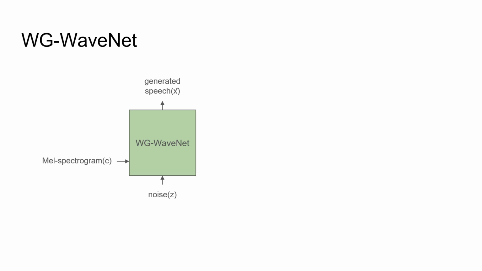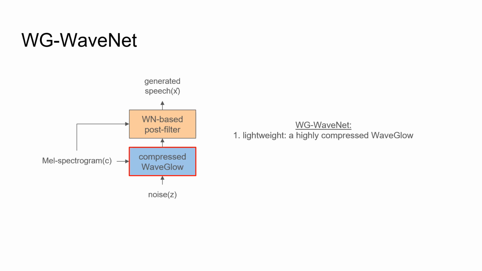The model is non-AR for high-speed synthesis. Here are the two components in it. For being lightweight, we first apply a highly compressed WaveGlow model. And to further improve the speech quality, we add a non-AR WaveNet-based post-filter.